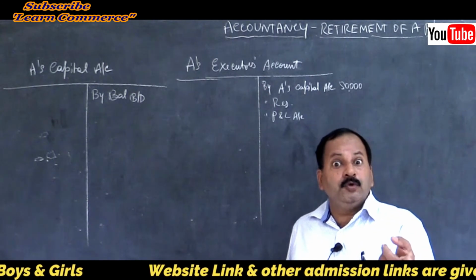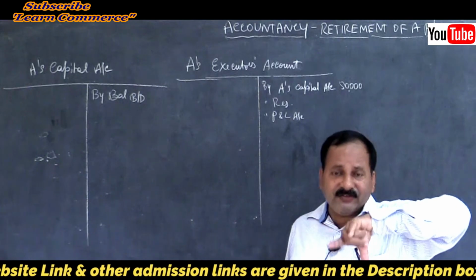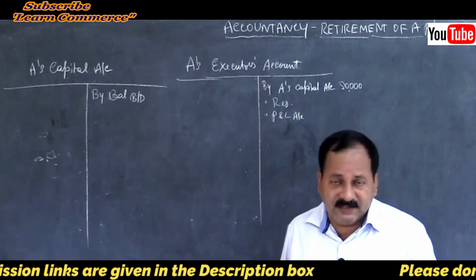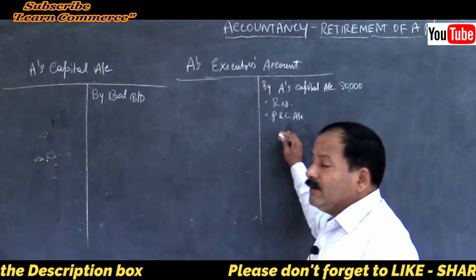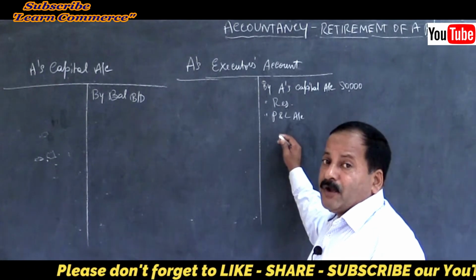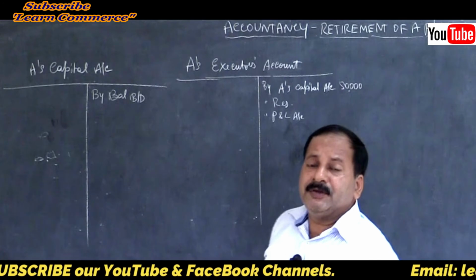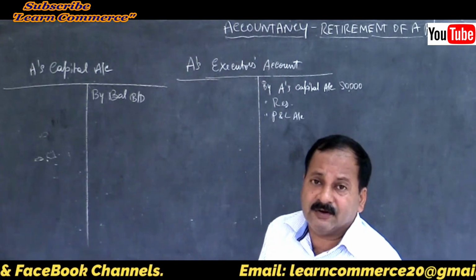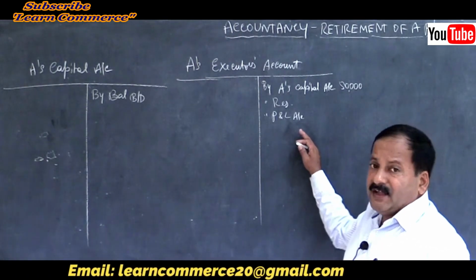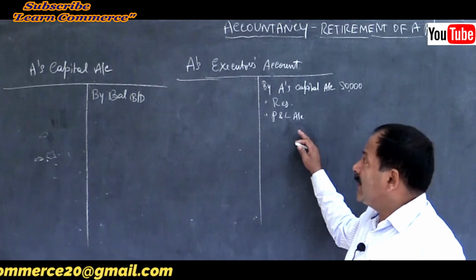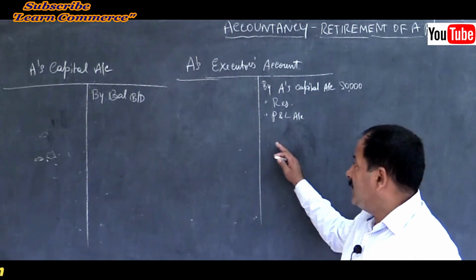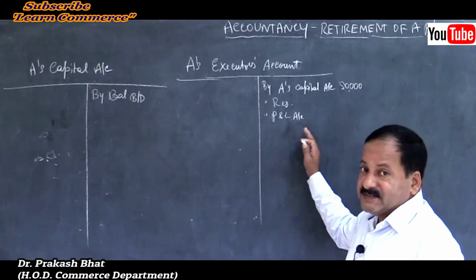So to adjust something, a suspense account gets created. You have to debit the profit and loss suspense account, and credit the deceased partner's account, the capital account or executor's account as the case may be, by the profit and loss suspense account.